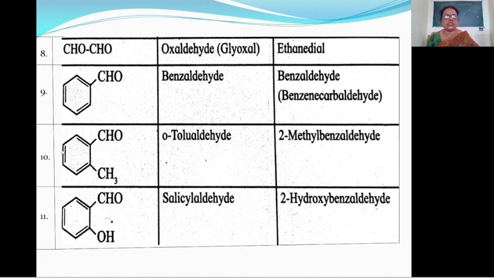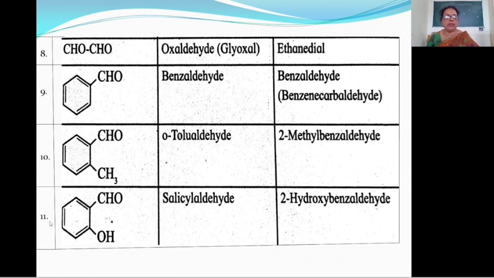Then see example number 7. CHO group is attached to the benzene ring. Also CH3 group is attached to this benzene ring. This is the position number 1. This is position number 2. In second position, methyl group is attached, and this is the derivative of benzaldehyde, and therefore 2-methyl benzaldehyde.